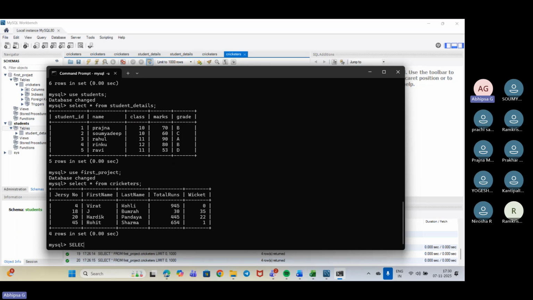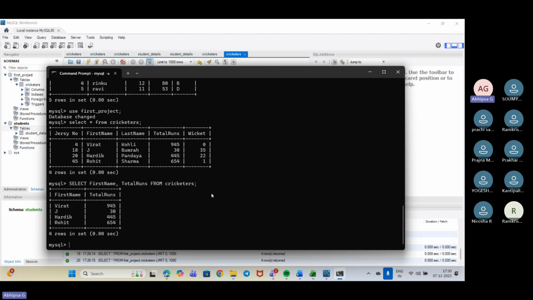We'll use select first name, comma, total runs, from cricketers. Right? So I have got the values from first name and the total runs.